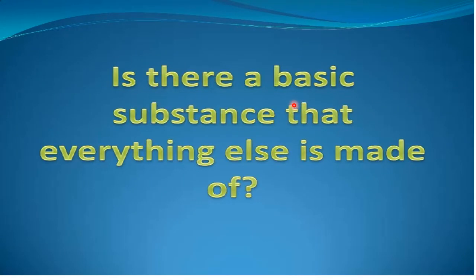Before we go into the discussion, let us ask ourselves a question. Is there a basic substance that everything else is made of? What is meant by substance? It is the form of matter. What is matter? Matter is anything that has mass and occupies space, which we learnt in the 6th class. The form of matter is substance.